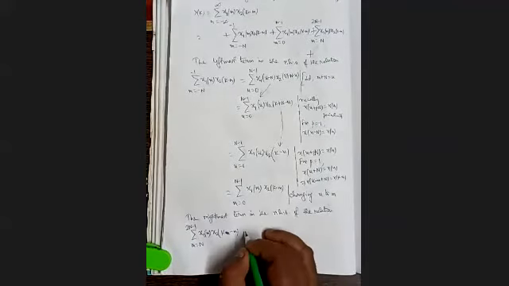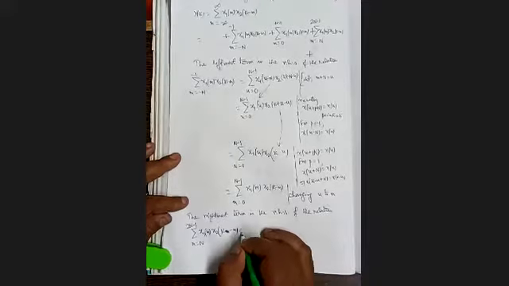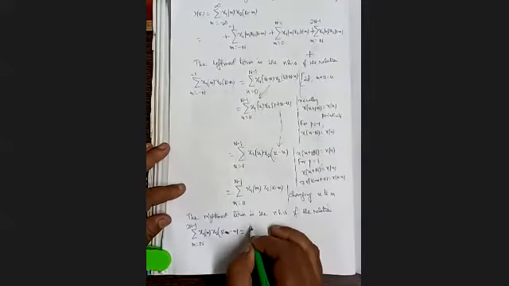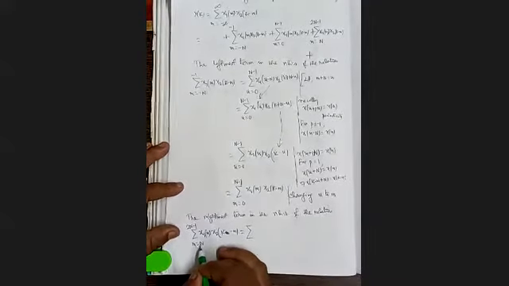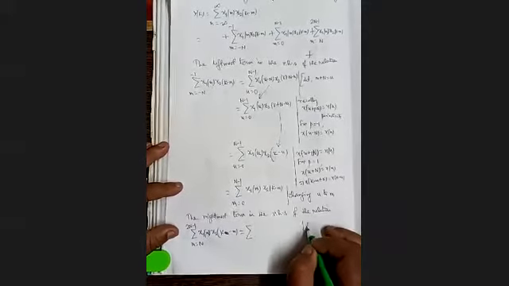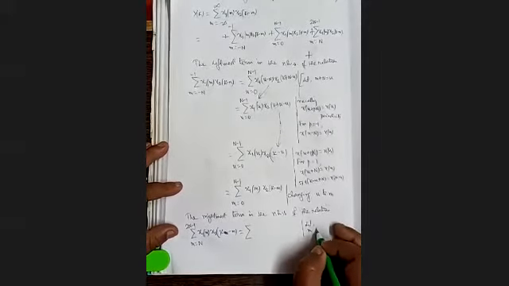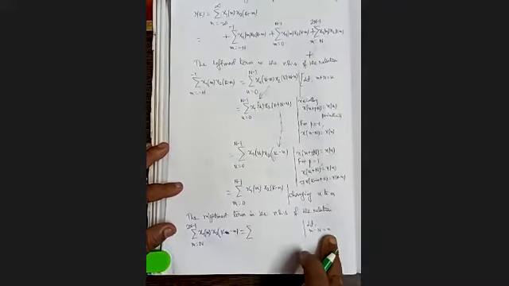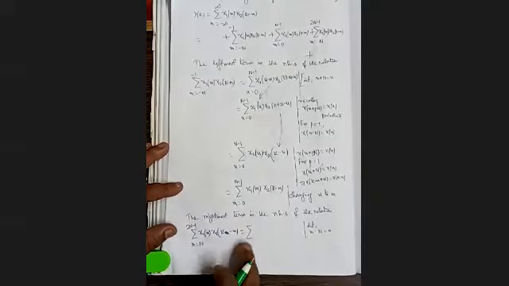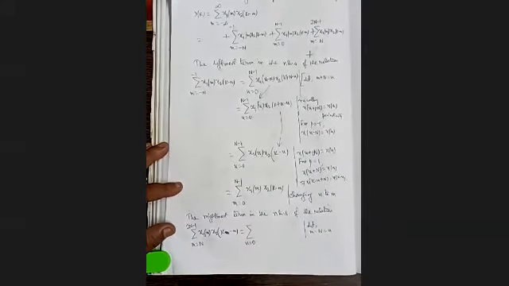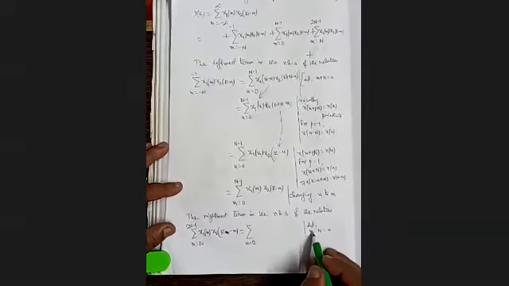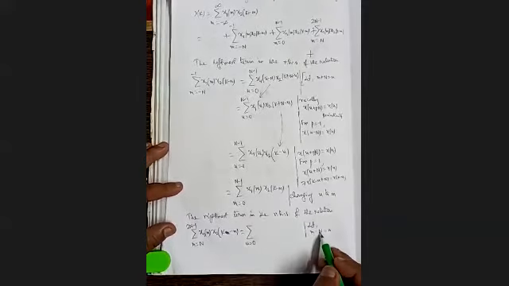Okay, so now we can write it as summation. We write m minus n equal to u. Let m minus n equal to u. So when m equal to n, then u will be 0. And when m equal to 2n minus 1, so 2n minus 1 minus n, it will be n minus 1, u. And x1 of m will be replaced by n plus u.